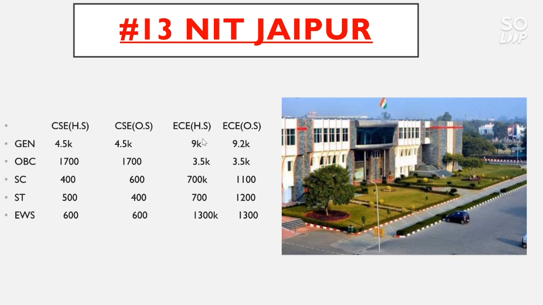For EC home state, general category cutoff 9,000, OBC 3.5 thousand, SC 700, and for ST also 700, for EWS 1,300. And for EC other state, the general category cutoff is 9.5 thousand, and for OBC 3.5 thousand, for SC 1,100, ST 1,200, and EWS 1,300.